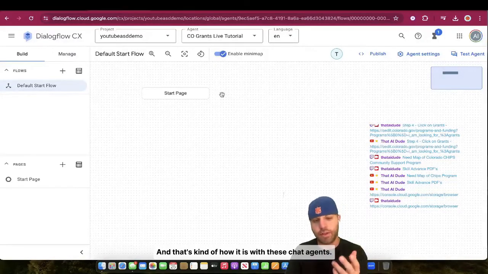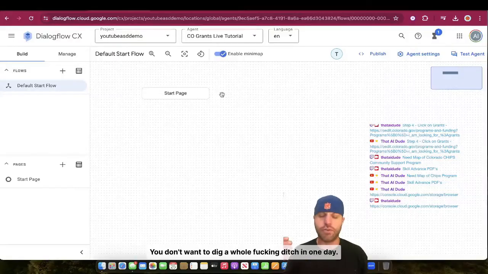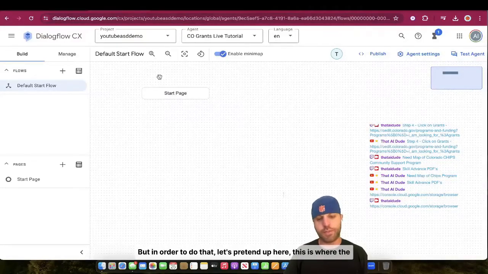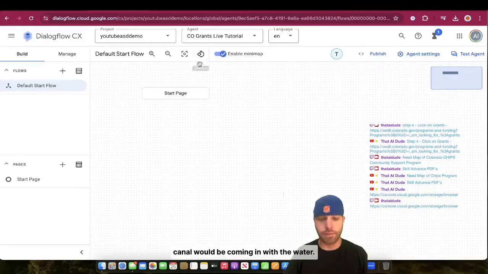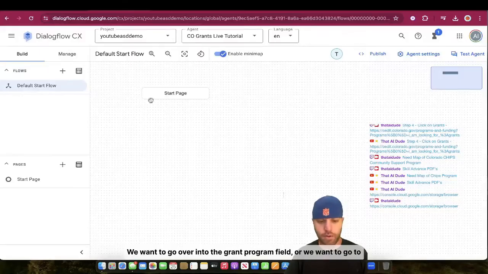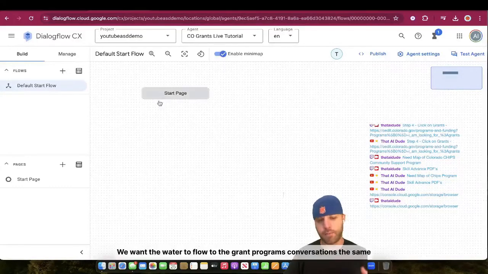And that's kind of how it is with these AI chat agents. You don't want to dig a whole fucking ditch in one day. Little adjustments, all right? And just see where that flow goes. But in order to do that, let's pretend up here, this is where the canal will be coming in with the water. This is our gate to water the field. We want to go over into the grant program field. We want to go to the grant program. We want the water to flow to the grant programs.